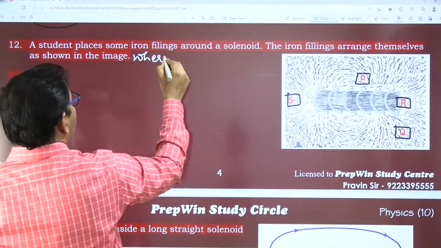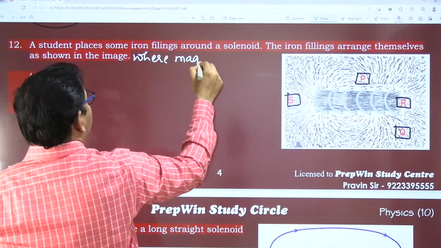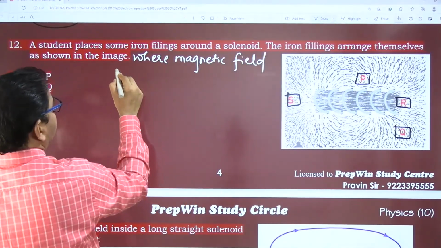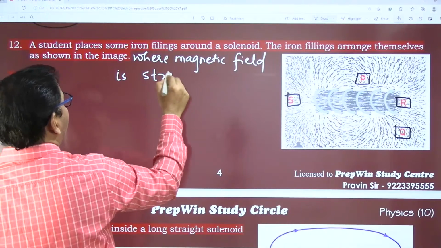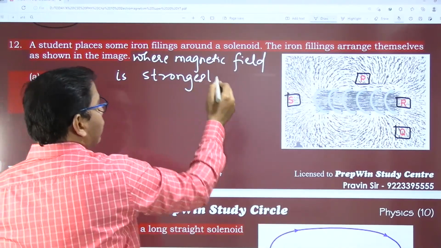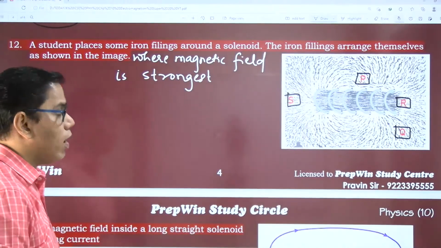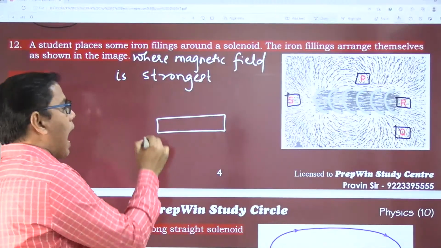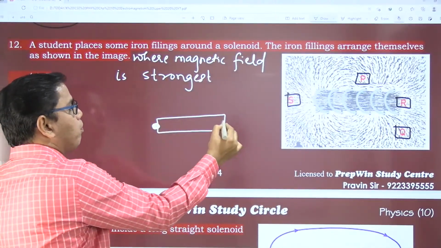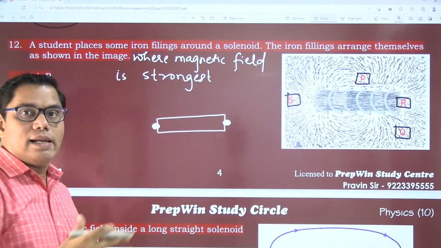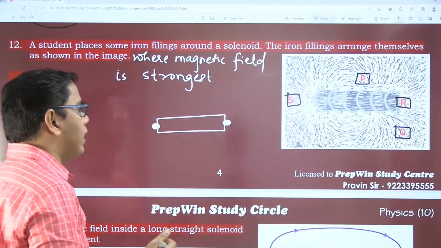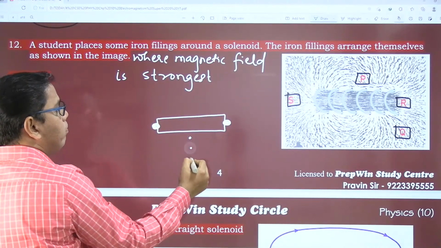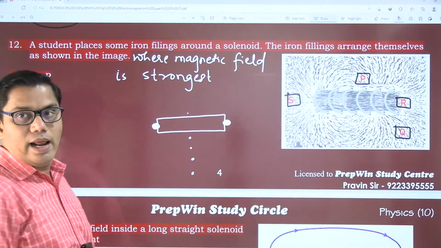Where is the magnetic field strongest out of the four points? We have already studied in a bar magnet that at the poles, the north pole and the south pole, the magnetic field is the strongest. As you go away from the magnet, the magnetic field becomes weaker and weaker.